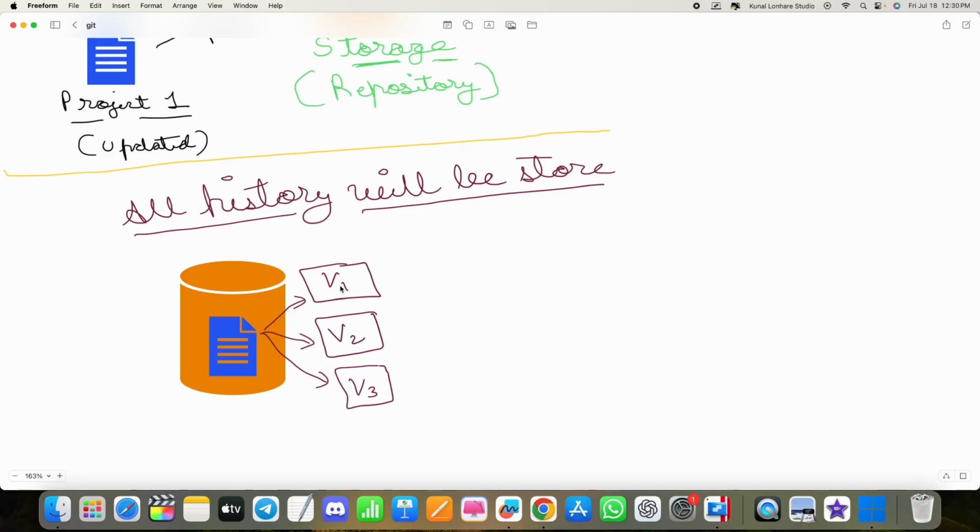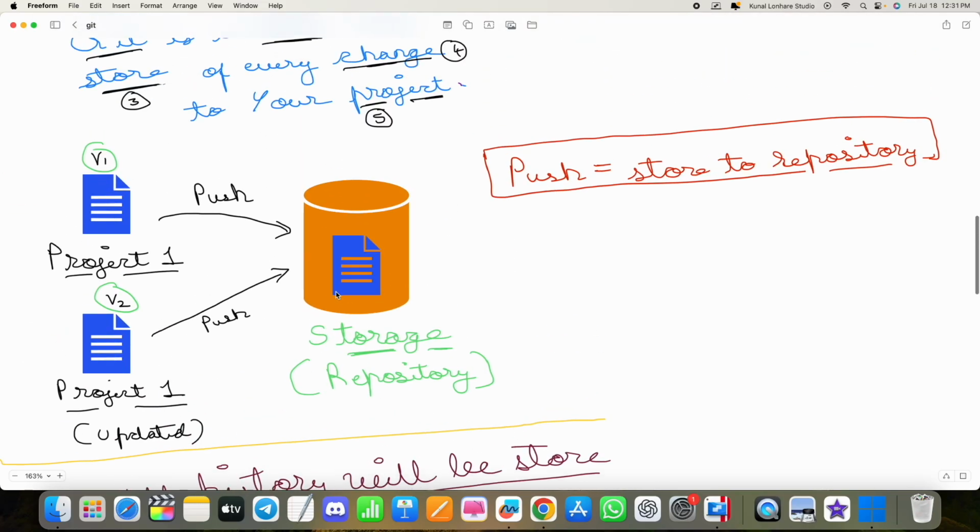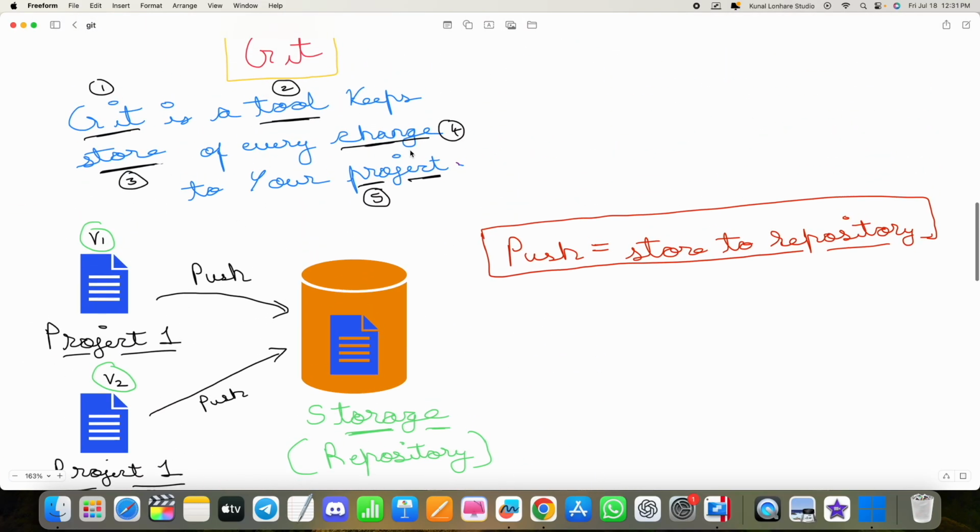Version 1 is the very base, then maybe I updated it, so it became version 2. Then in the version 2 project one file I again updated something, so it became version 3. So in Git I can see all the updates or different versions together, and I can even access all of them. Git is going to store every change to your project.